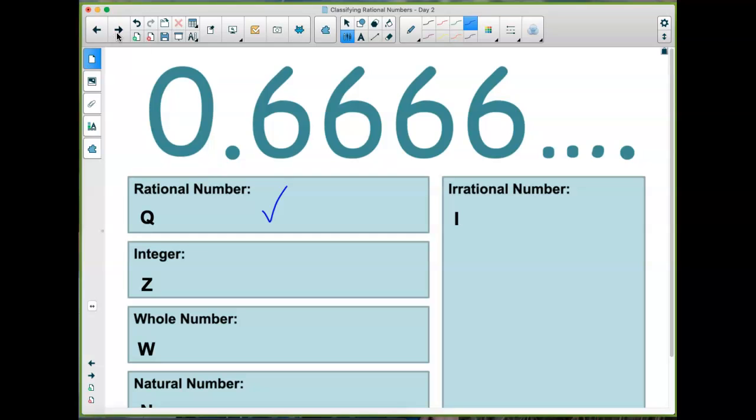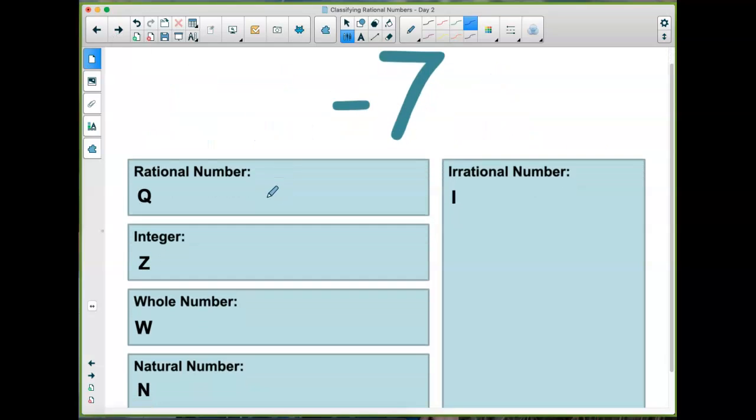All right, here's the next one. Where would this go? -7. Look at your definitions carefully.